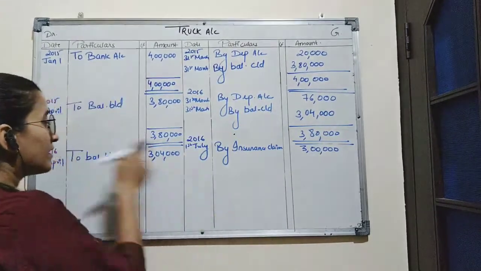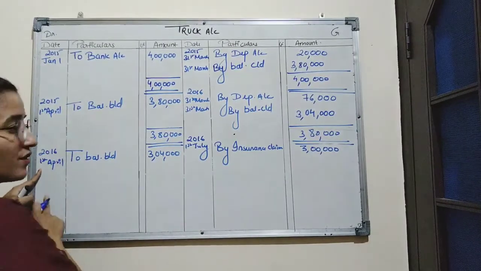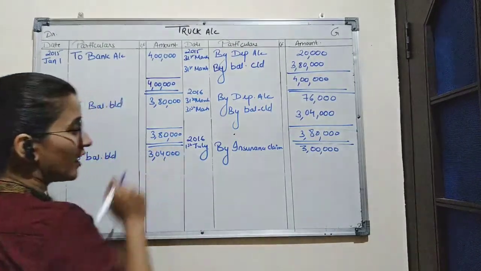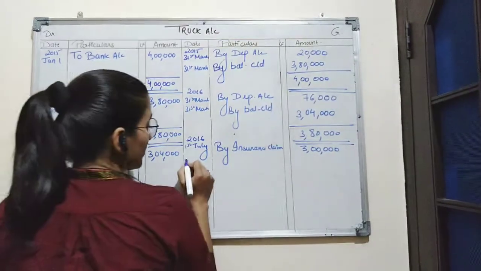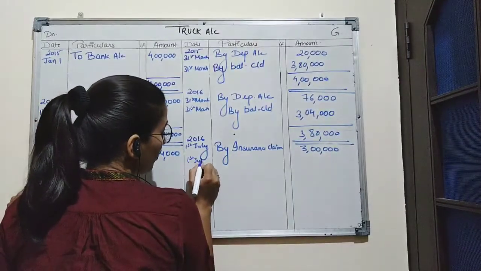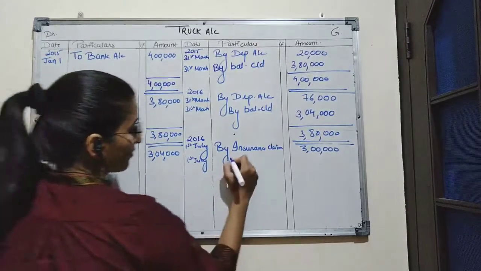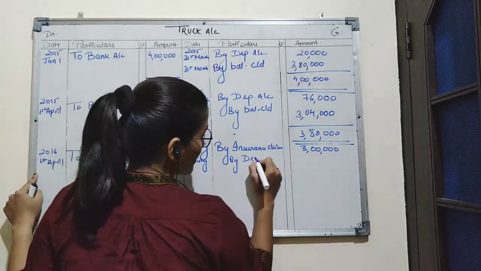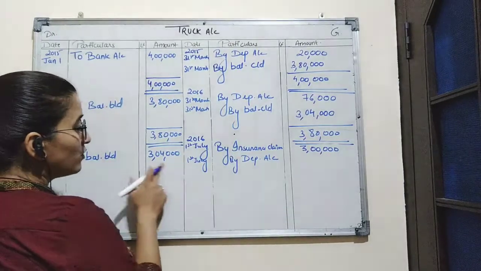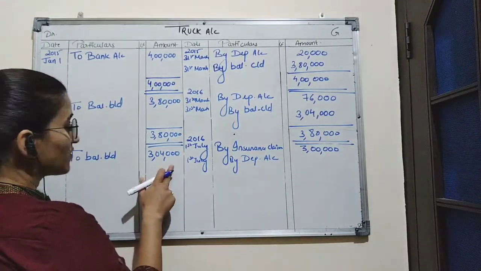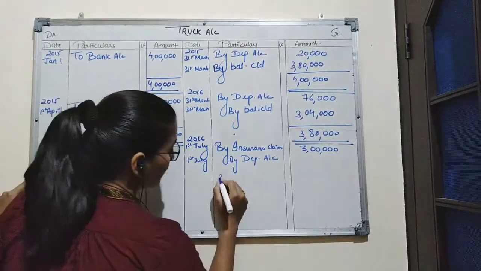That means the truck has been used from 1st April to 1st July. So we will provide the depreciation for 3 months. Depreciation will be provided on 1st July as by depreciation account. The amount of truck in the year 2016 and 1st April was 3,04,000.